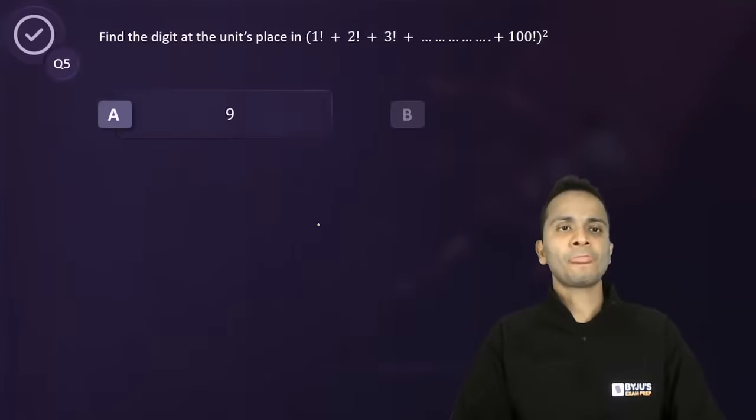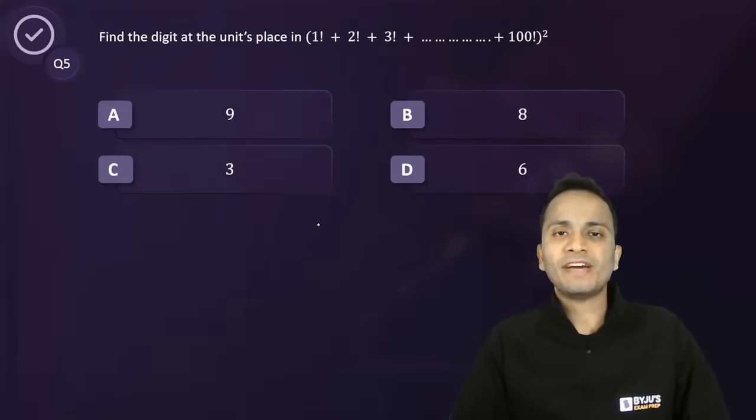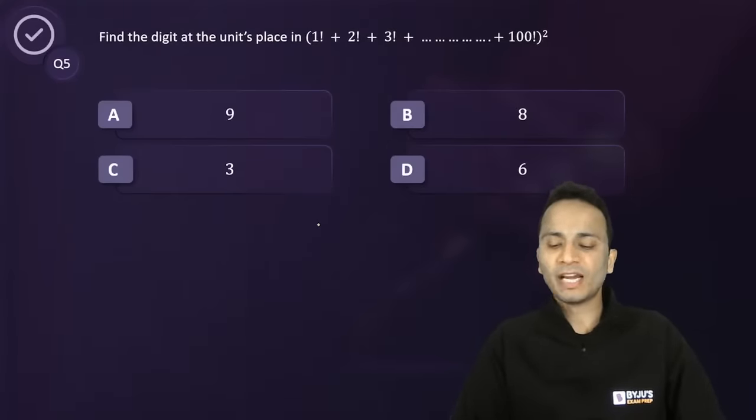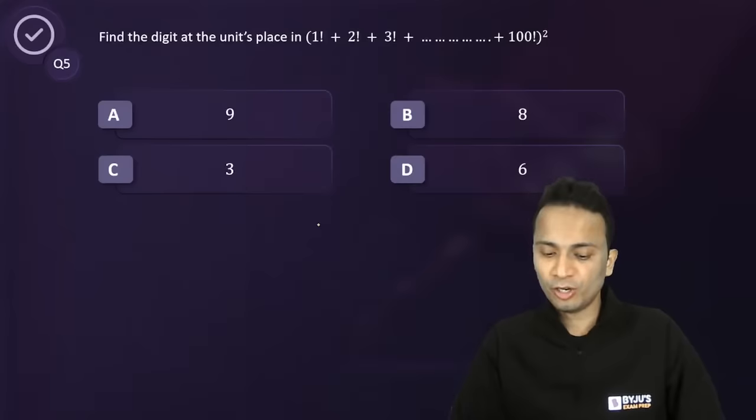Question number 5. Find the digit at the units place of 1 factorial plus 2 factorial plus 3 factorial up till 100 factorial, whole raised to the power 2.